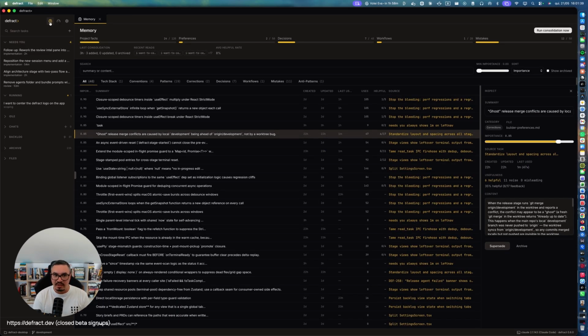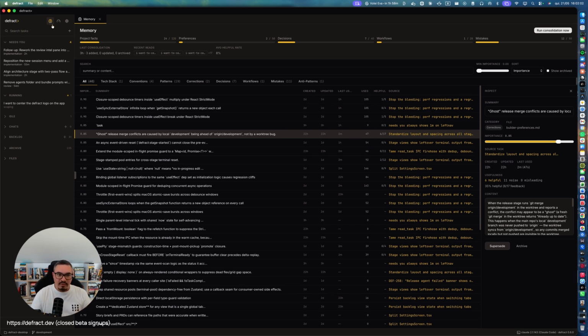So I implemented this notion of memory because one of the things I figured out was that as my projects evolved, I wasn't doing a good job of keeping my CLAUDE.md and other types of files that are definitional files updated over time. And so I implemented this notion of memory in Defract that is project-based.